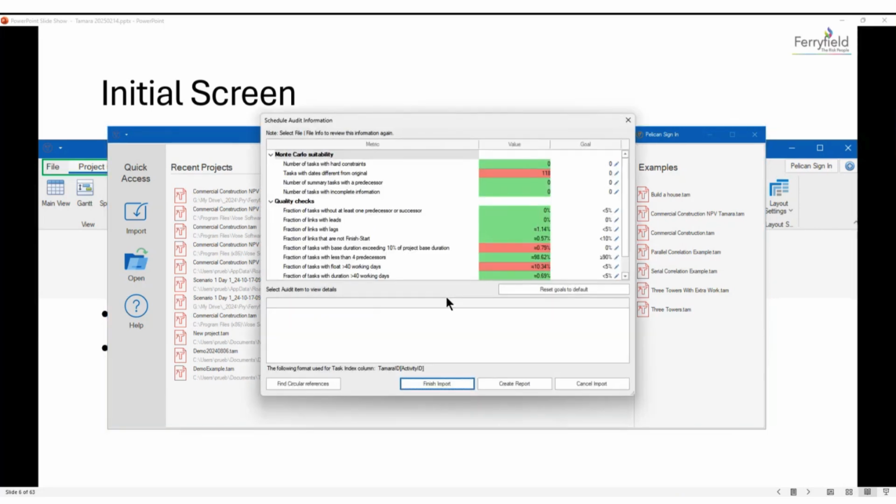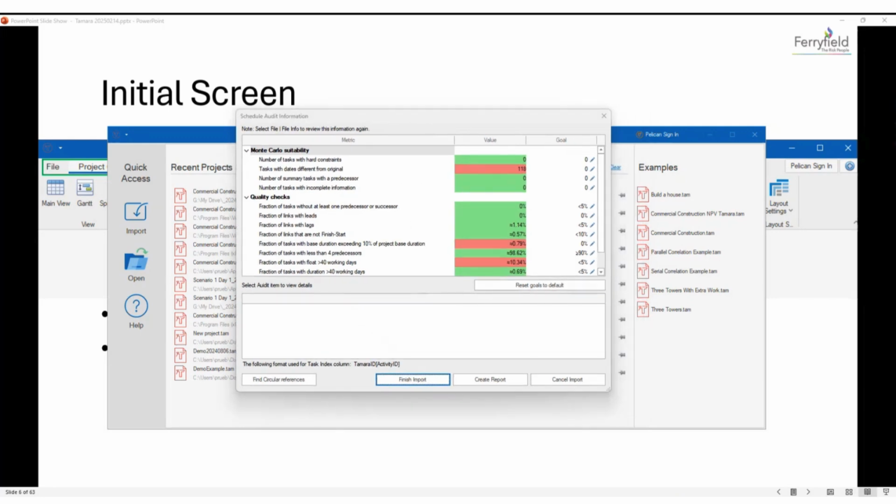And what this is going to do is, first of all, generate a warning report with all the things that it found in the model. So you see that, first of all, it does a Monte Carlo suitability check. It says number of tasks with hard constraint, 0. Number of summary tasks with a predecessor, number of tasks with incomplete information. Tasks with dates different from original, maybe this is a point that I need to check to see what's the difference, right? Maybe it's big, maybe it's bad.